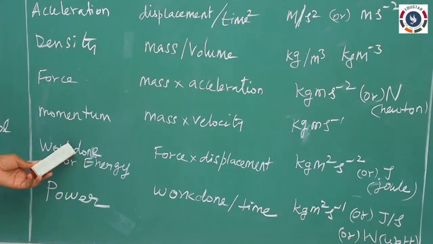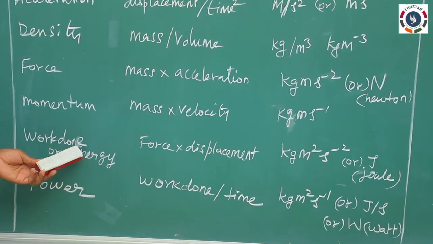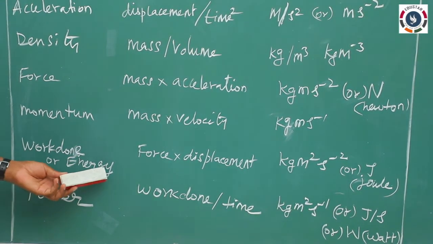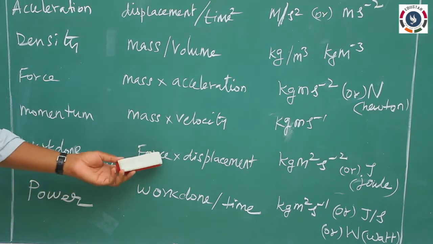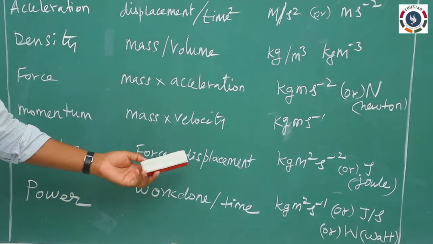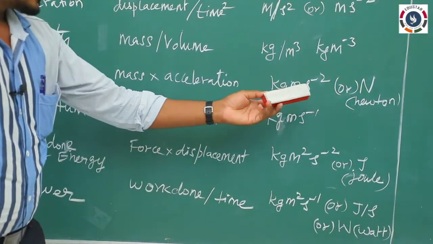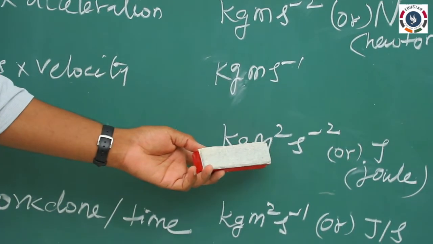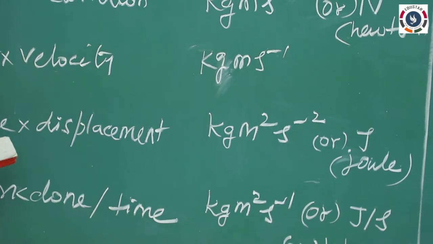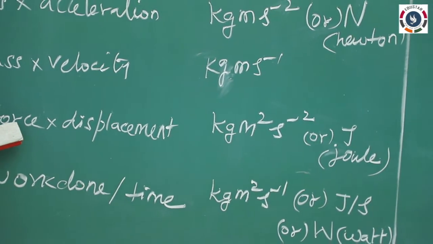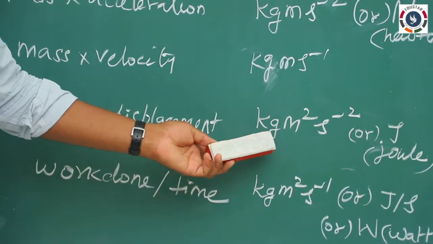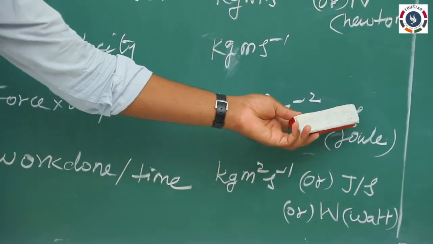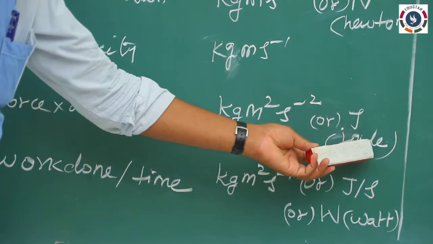And work done or work or energy, simply work done is stored as energy. We know the unit for energy will be joule. So we can express the energy or work done as force into displacement, F into D. For force already we have the formula and unit, and displacement unit will be length, meter. So totally kilogram meter second power minus 2 into meter, so kilogram meter squared second power minus 2. Or the SI unit will be joule, capital J, or small j o u l e, joule.